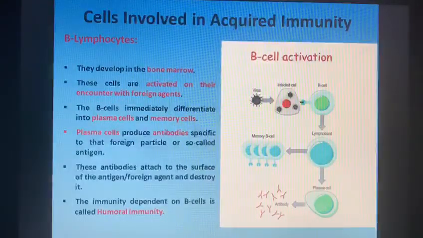Plasma cells produce antibodies specific to that foreign particle or antigen, which get attached to the antigen surface and destroy it. Whereas the memory cells retain the information about the pathogen to prevent any disease caused by that pathogen in the near future. This type of immunity, which is dependent on B lymphocytes of our immune system, is called humoral immunity.